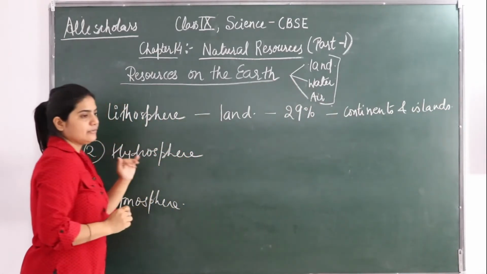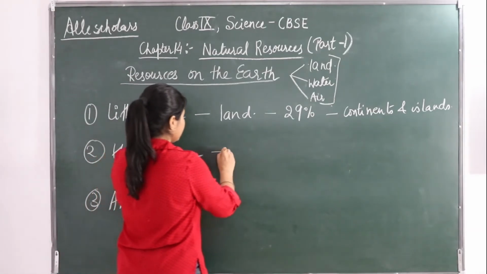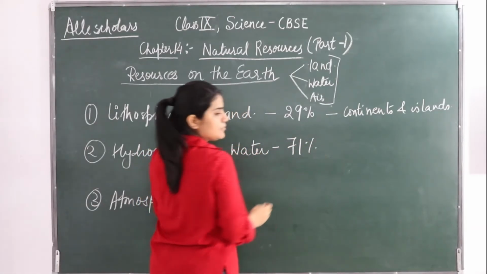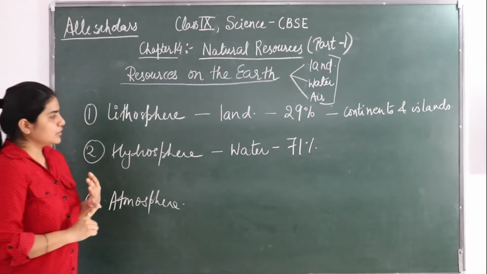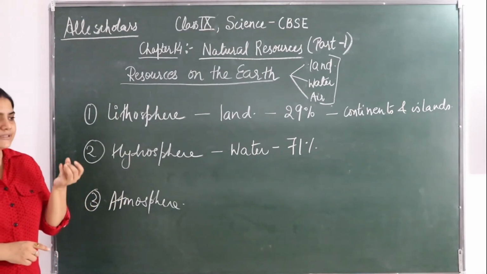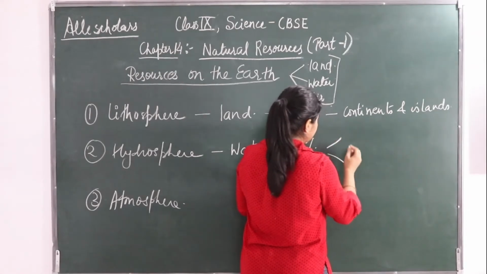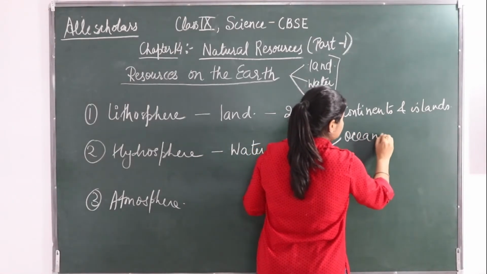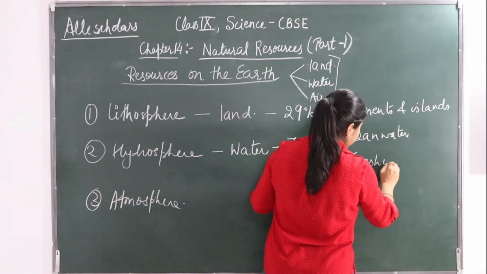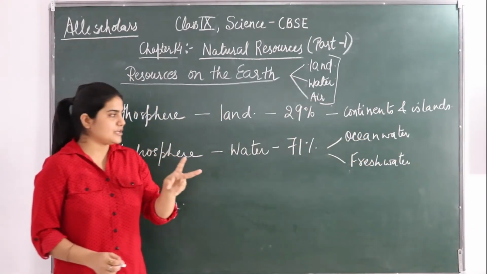Next, if you see the hydrosphere, how much portion is it going to cover? This is the water portion. So this water is being covered 71%. How much percent? 71%. So that water can be ocean water, lakes, rivers and fresh water. Okay, so basically if you divide in two types, ocean water and fresh water.